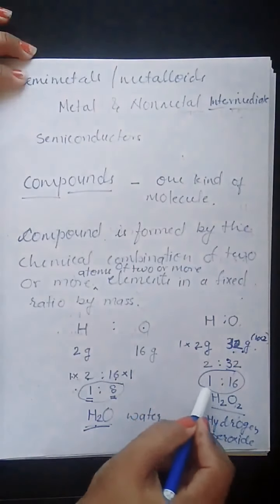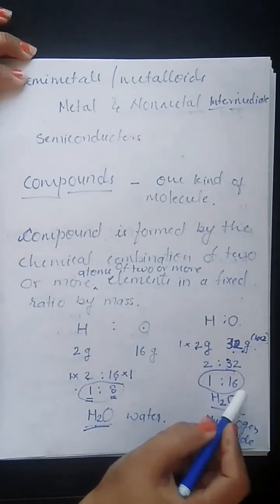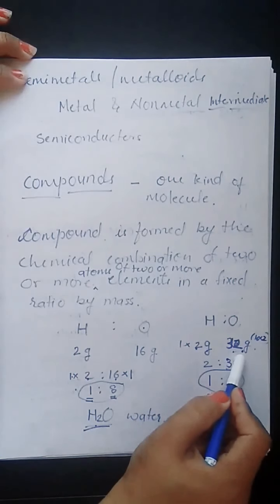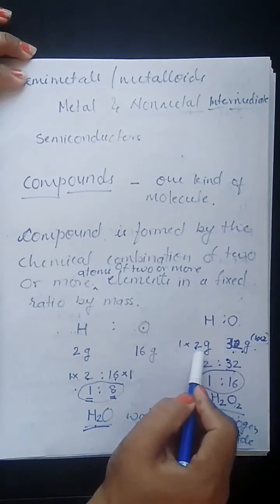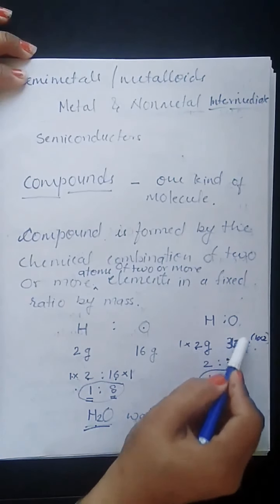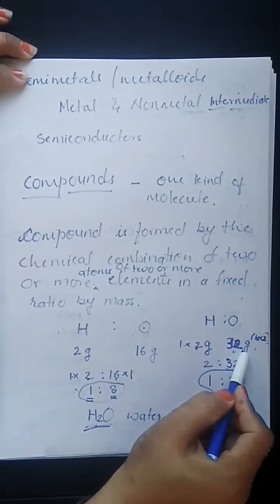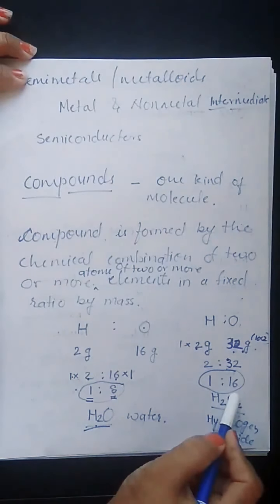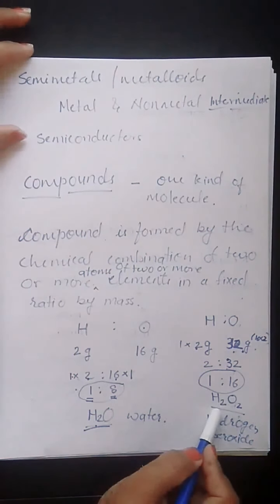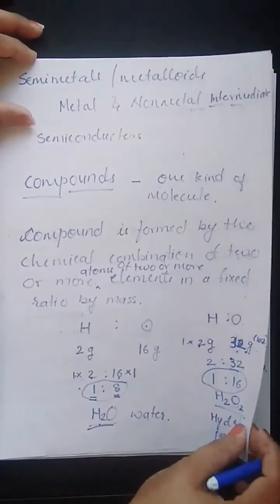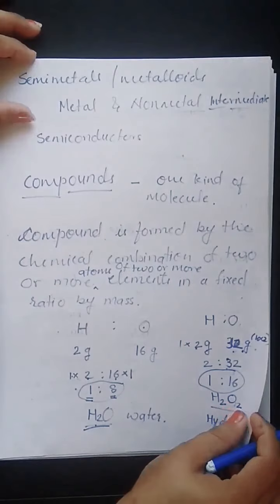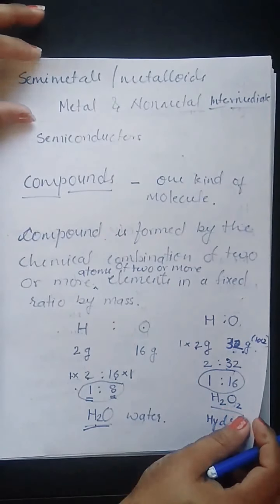If I take ratio 1:16, that means oxygen is having 16 molar mass, hydrogen is having 1 molar mass. For 2 hydrogen atoms it will be 2 gram. For 2 oxygen atoms it will be 16 into 2. That means 1:16. Then the compound formed is hydrogen peroxide. So here we see that if compounds contain the same elements but in different ratio, the compound will be different.